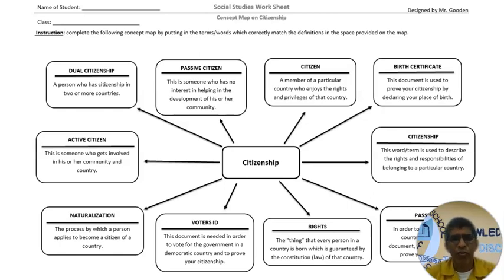I am quite sure that you remember this concept map that was given to you to do in class. Some of you got a chance to do it for your homework. So we're going to go through this activity just to ensure that you're being prepared for your exam. It's to reinforce the concept of citizenship.